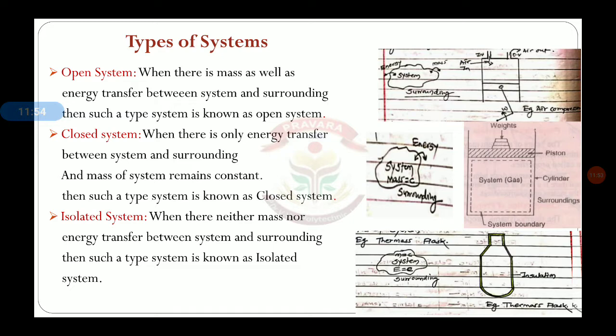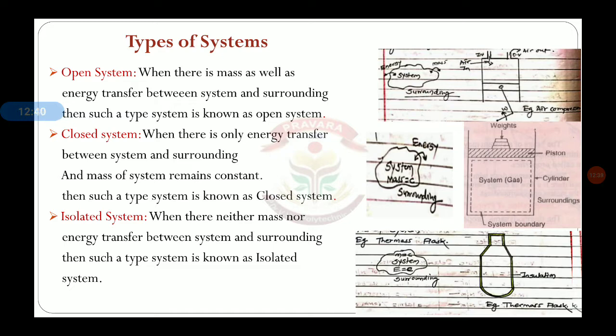Basically these three types depend upon the transfer of mass as well as energy between the system and its surrounding. If there is a possibility of mass transfer as well as energy transfer, that is one type. If the mass remains constant and energy is transferring, that is another type. If neither mass nor energy is transferred across the boundary of the system to the surrounding, that is also another type. Now we will see the open system.